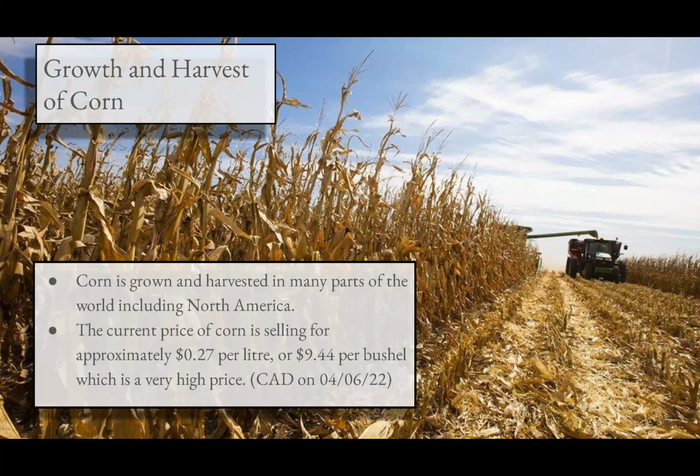The first step, growth and harvest of corn. Corn is grown and harvested in many parts of the world, including North America. It is grown in a warm climate where there is a medium amount of rainfall. Corn is planted in the months of March to June and is not harvested till around October, depending on the variety of corn planted. The current price of corn is selling for approximately 27 cents per liter, or $9.44 per bushel, which is a very high price.